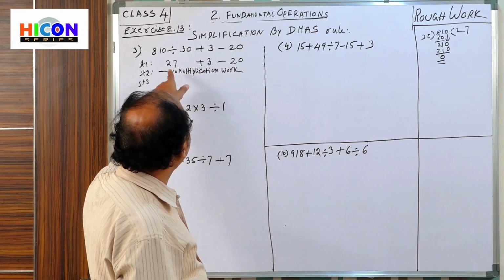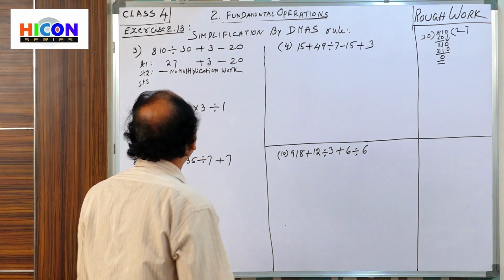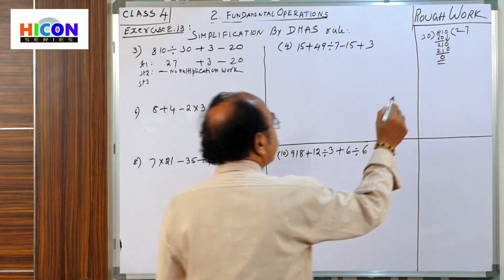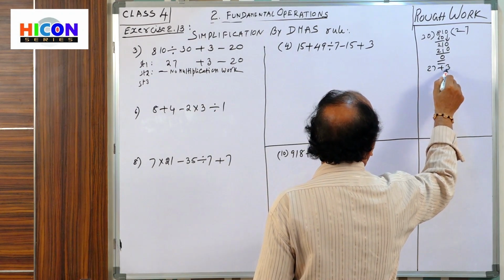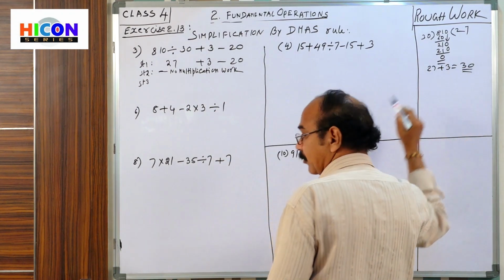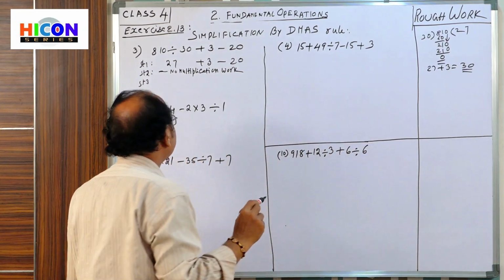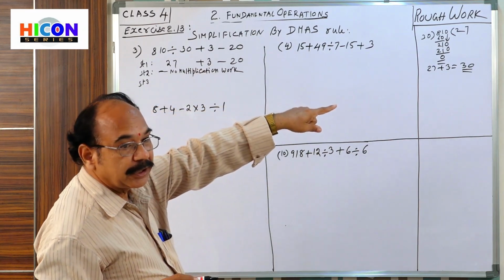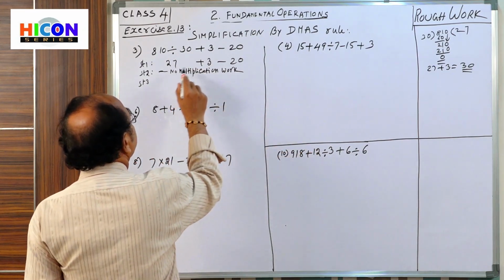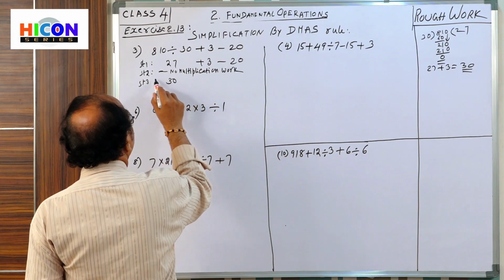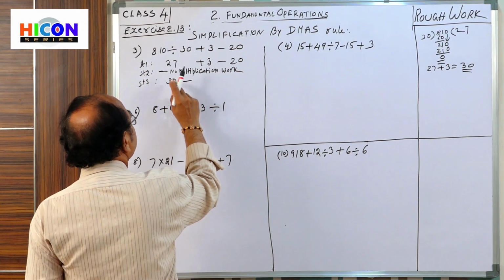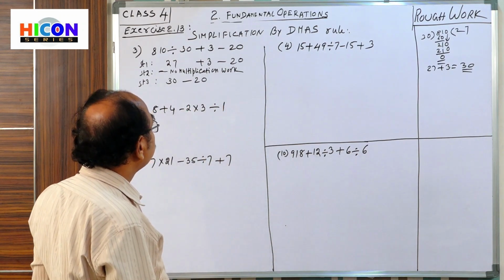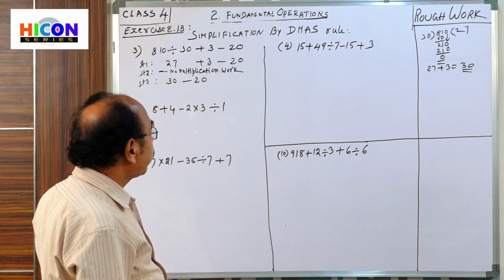There is the addition 27 plus 3. How much is 27 plus 3? 30. In that addition place we write 30. Minus 20 is there: 30 minus 20. Addition is over. Next one is subtraction.